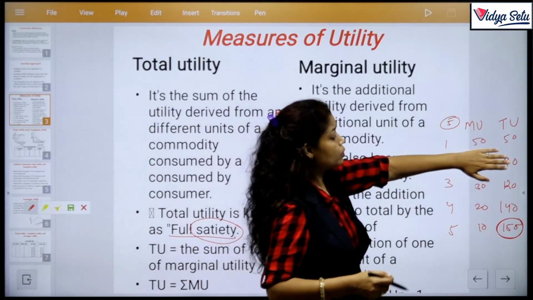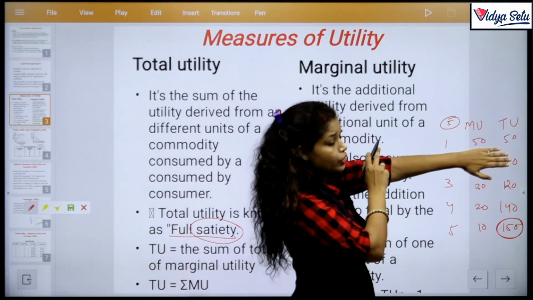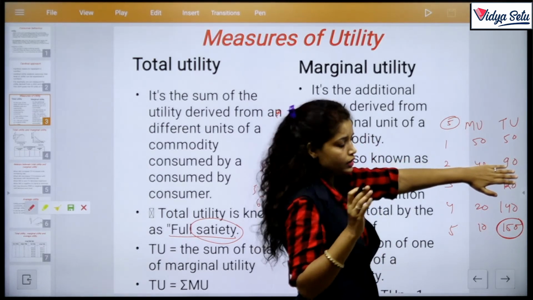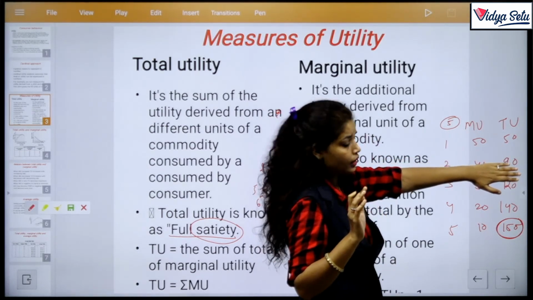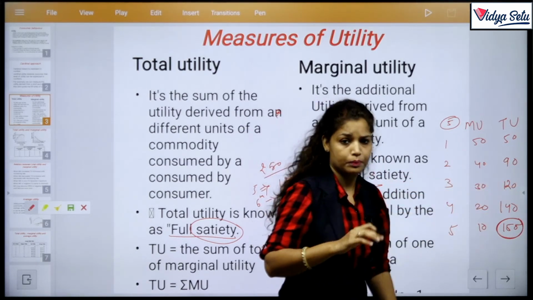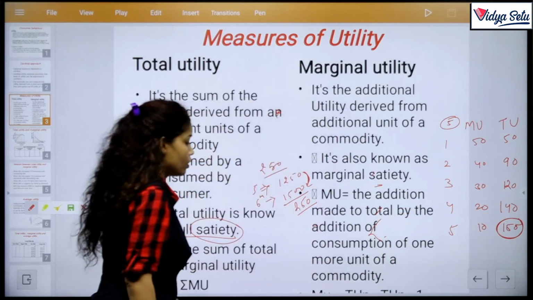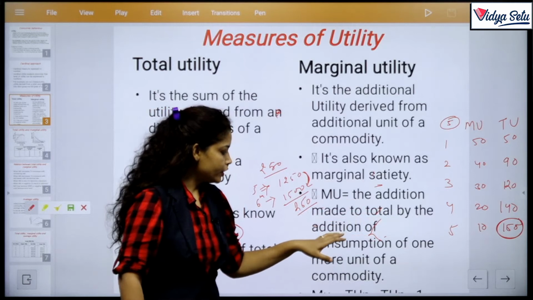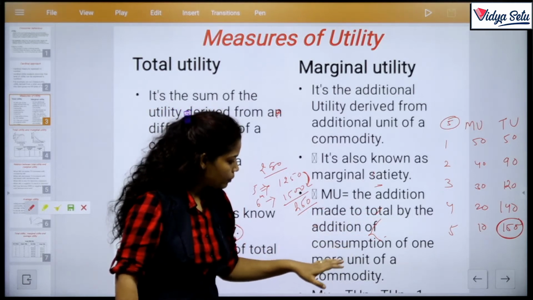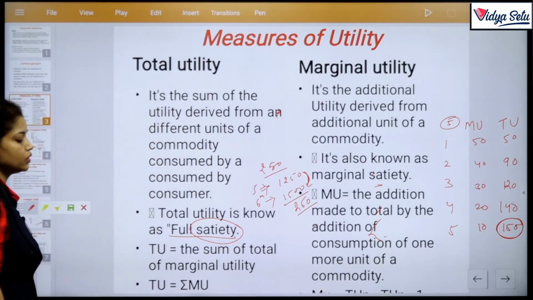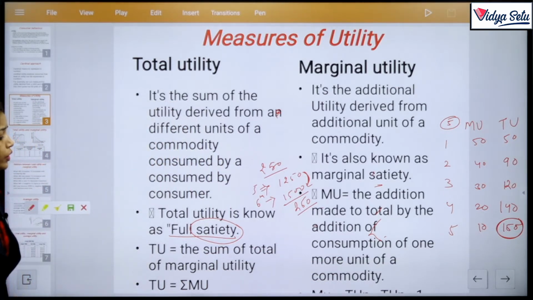Why do we call it the last unit? Because if I consume only one chapati, then the first unit will be the last unit. If I consume 2 chapatis, then the second unit will be the last unit. If I consume a third unit, the third unit will be the last unit, and so on. Clear? So marginal utility is the addition made to total utility by the consumption of one more unit of a commodity.